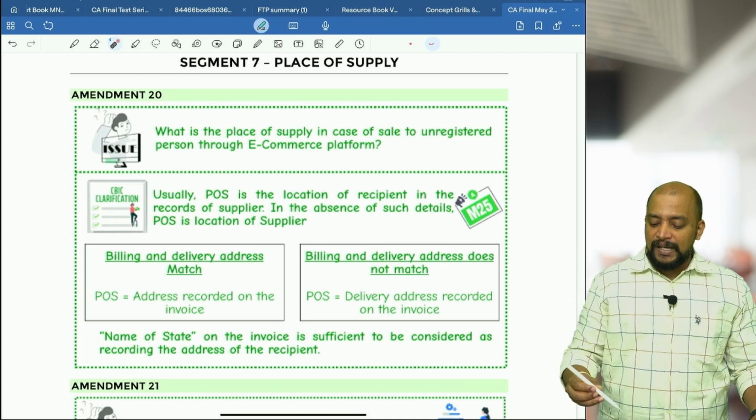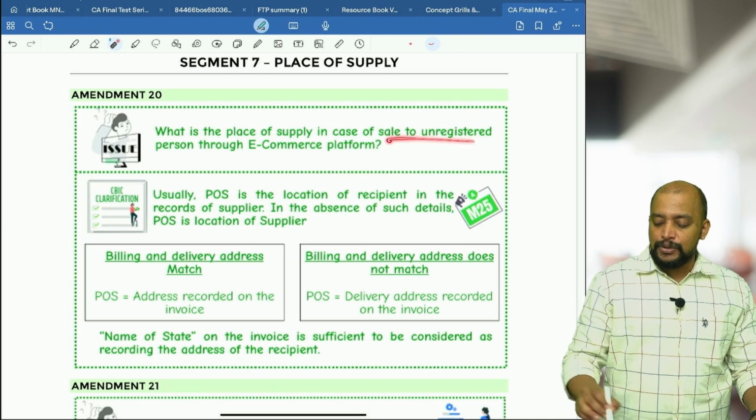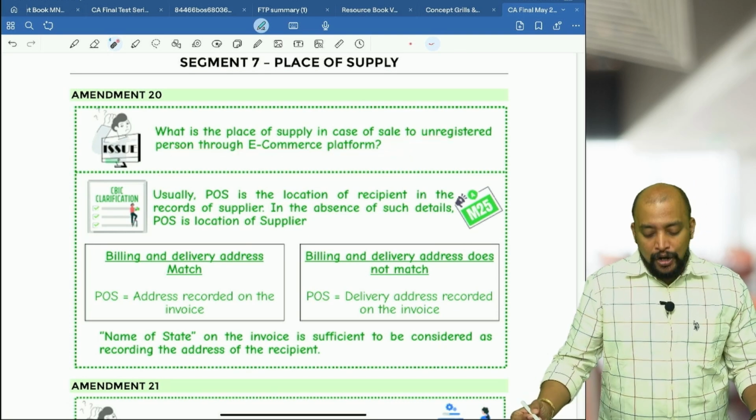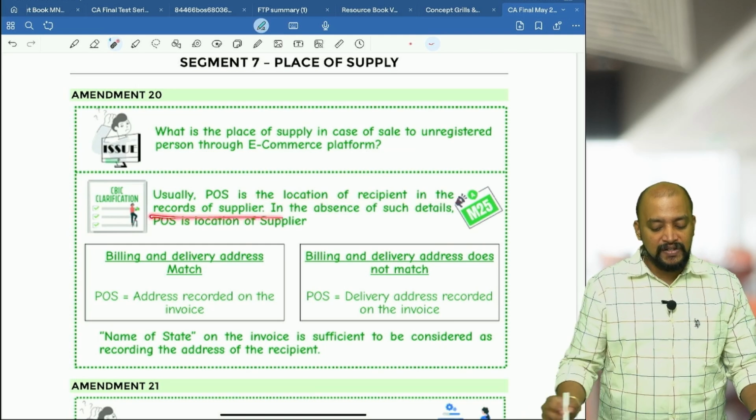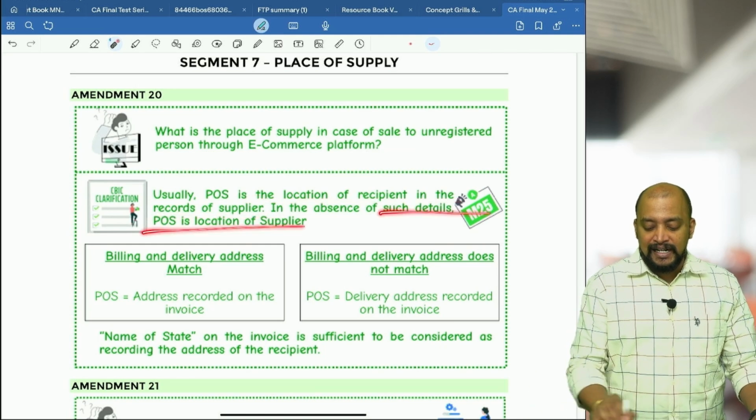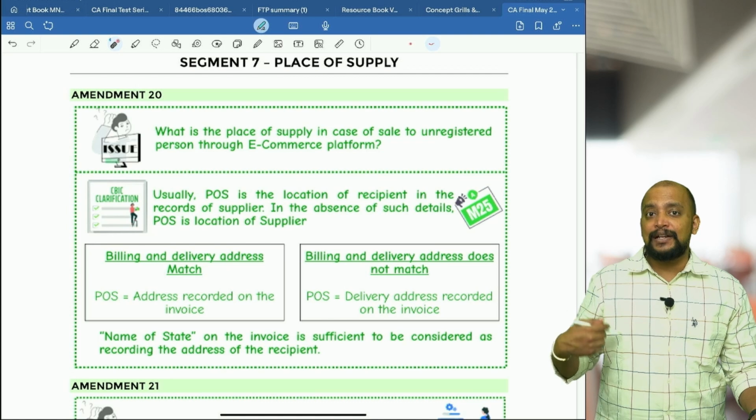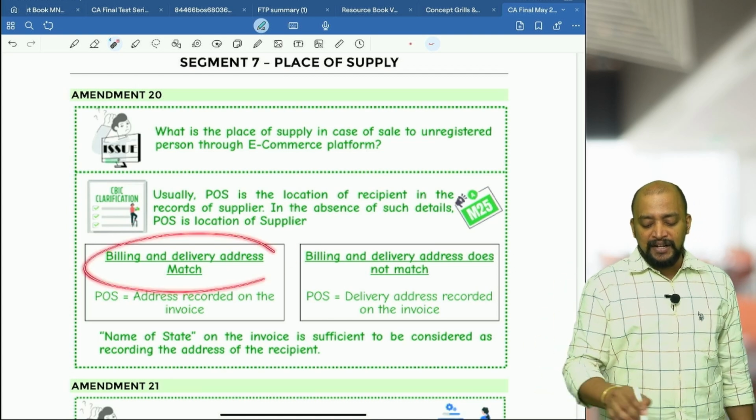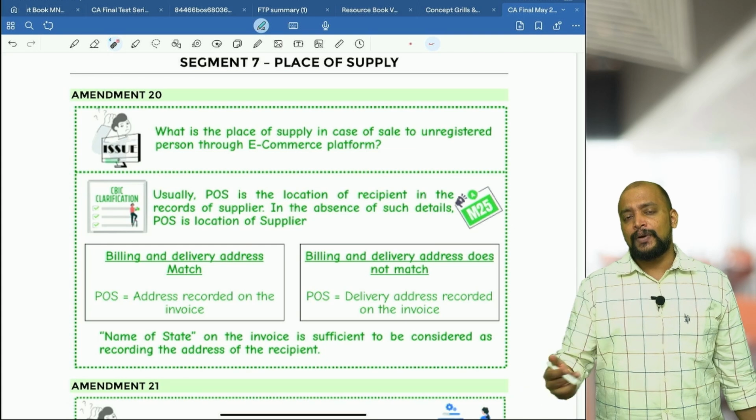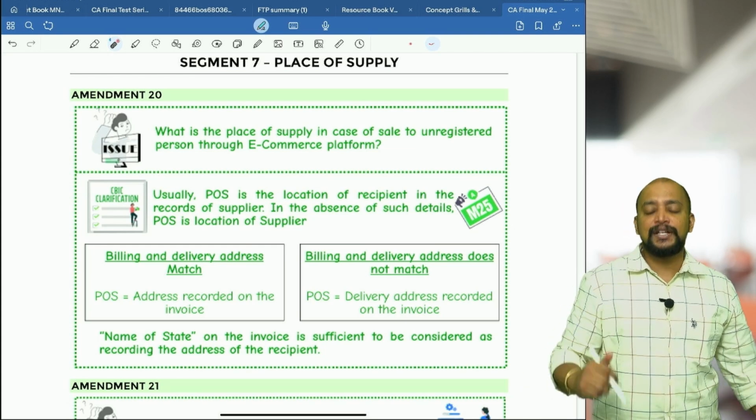Say this. What is the place of supply in case of sale to an unregistered person through an e-commerce platform? Usually, place of supply is the location of the recipient in the records of the supplier. In the absence of such details, place of supply will be taken as the location of the supplier. This is the provision. Now, what if the billing and delivery addresses match? No confusion, one address only, take that address itself as the place of supply.